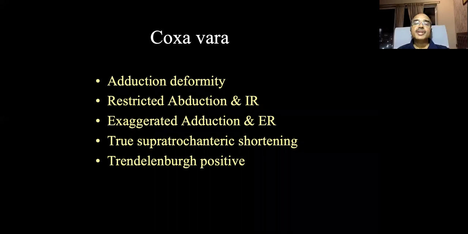Coxa vara is an important thing that you must remember. Sometimes, due to malunited fracture of the trochanter, malunited subtrochanteric fractures, or maybe malunited fracture neck of femur, there may be coxa vara. So usually the patient presents with an adduction deformity. There will be restriction of abduction and internal rotation, whereas there may be exaggerated adduction and external rotation. There will be true supratrochanteric shortening and Trendelenburg test will be positive. So you tell clinically it is coxa vara, and the etiological diagnosis is malunited intertrochanteric fracture or malunited subtrochanteric fracture. So coxa vara is a clinical diagnosis.